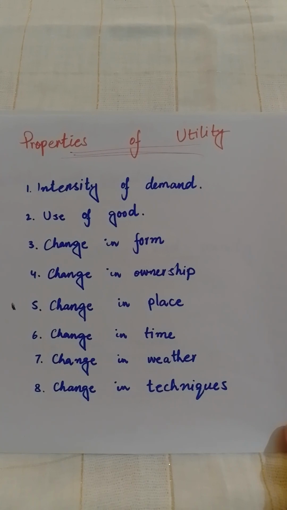Number three is change in form. There are a lot of things we use in different forms. For example, water. Water is used to wash utensils. Water is used to wash clothes. Water is used to make bread. Water is used to cook a lot of things. And in the same way, water is used to make ice. So different usage gives different levels of utility.